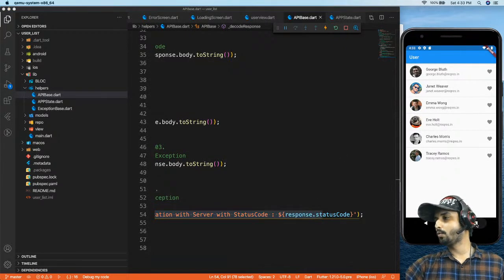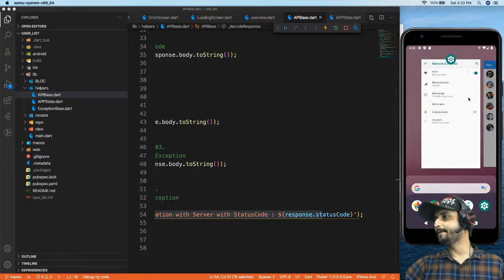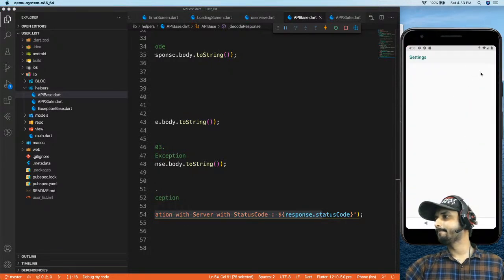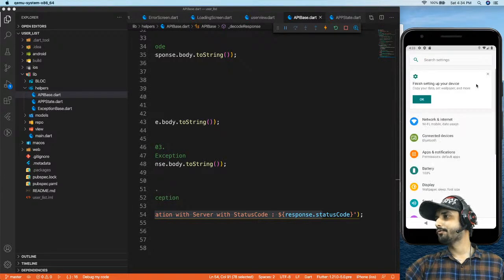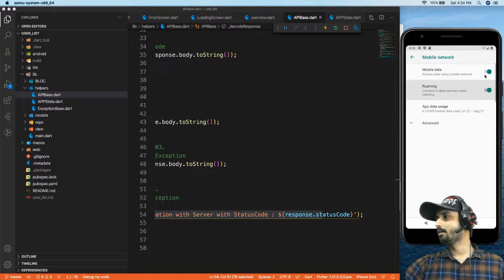So I'm going to turn off my internet, right? So here we go, it's off. Let me just check the mobile data as well. Okay, it's off.